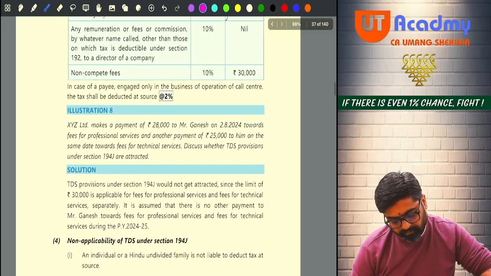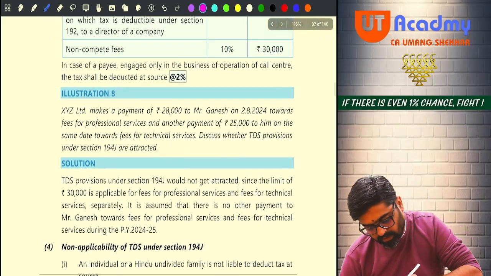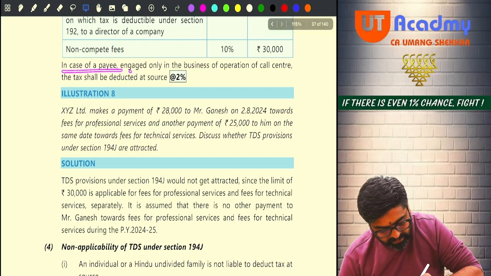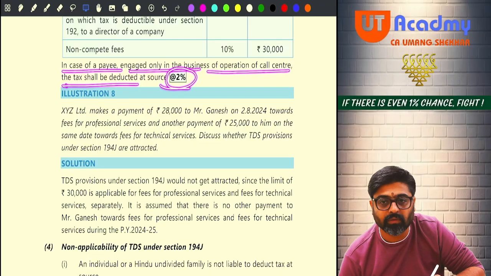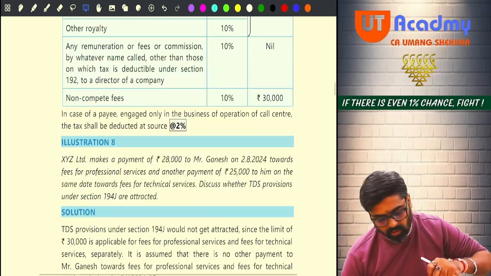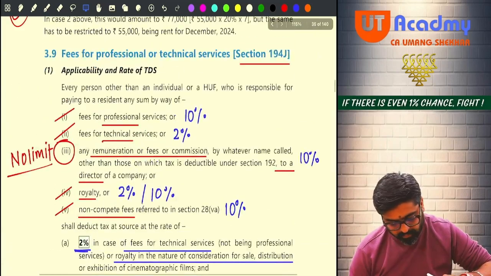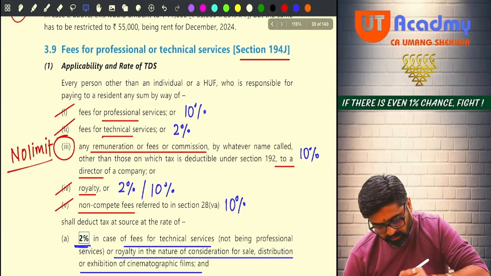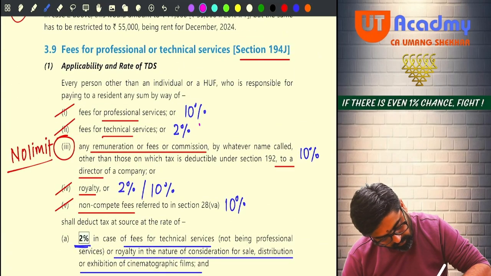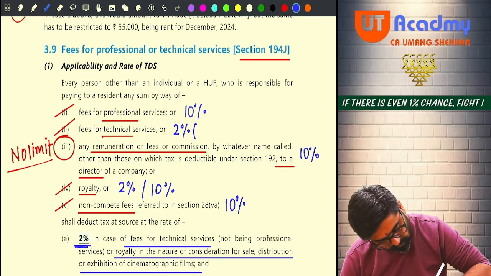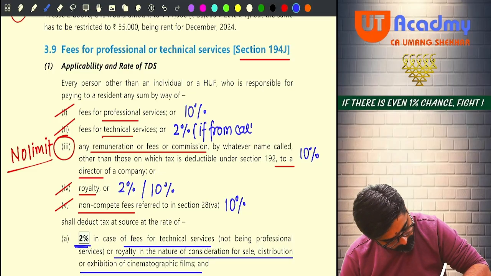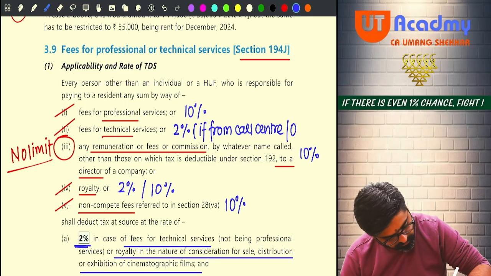Illustration number 8. Can you see here? In case the payee is engaged only in the business of operation of a call center, the tax shall be deducted at 2%, which I have already told you. So, please write it down here. Technical services 2% if from call center or others.